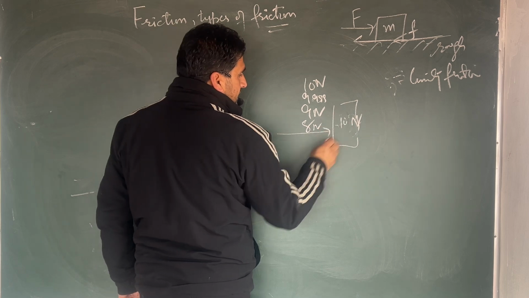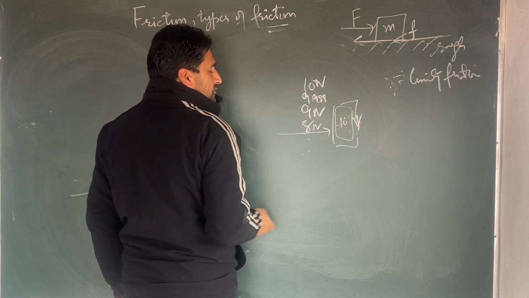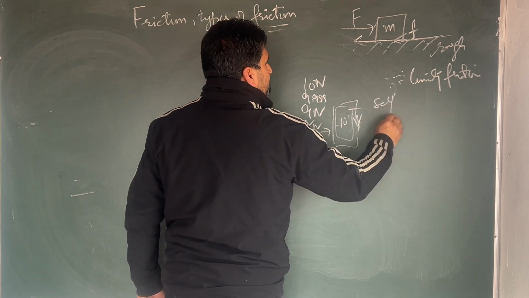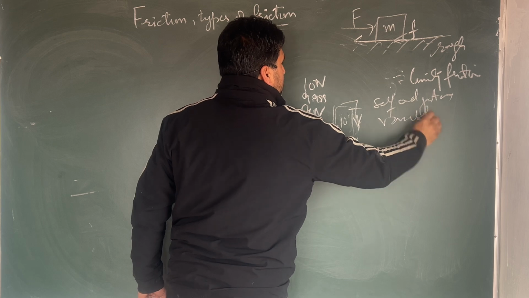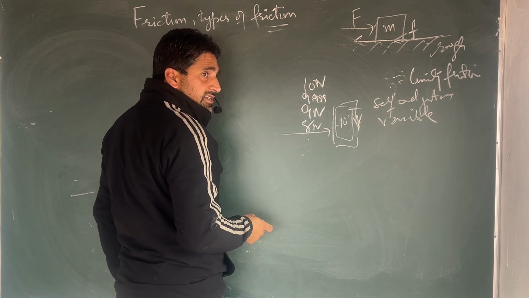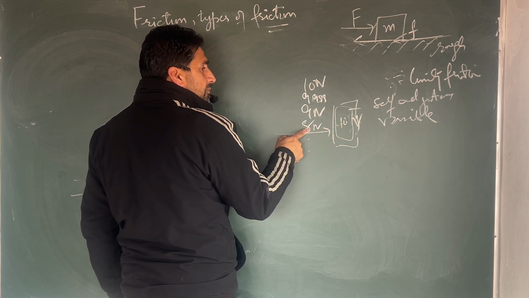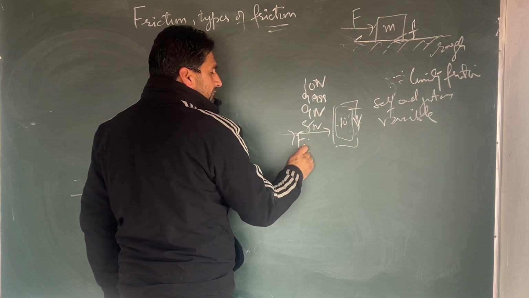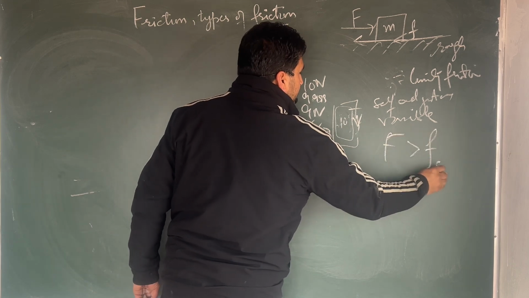So up to here, 1, 2, 3, 4 up to 10, it is adjusting its opposite force, called self-adjusting force. This self-adjusting force or variable force, which is static friction, it is a variable force or a self-adjusting force. It will maintain itself, the body will not move, until your applied force F applied becomes greater, and your F will be greater than static friction.